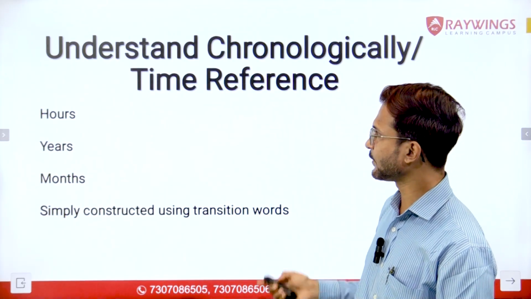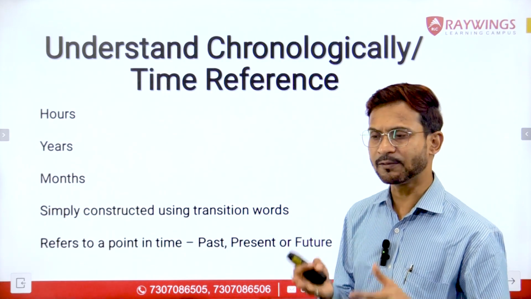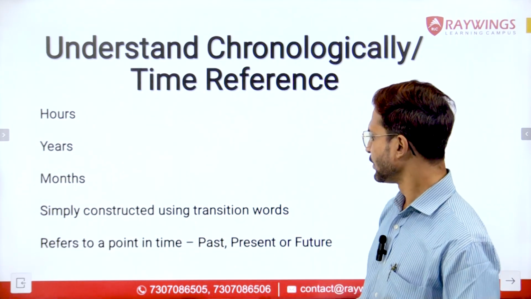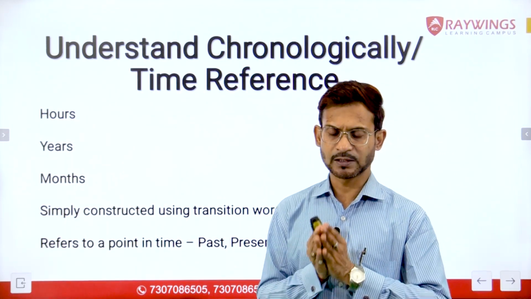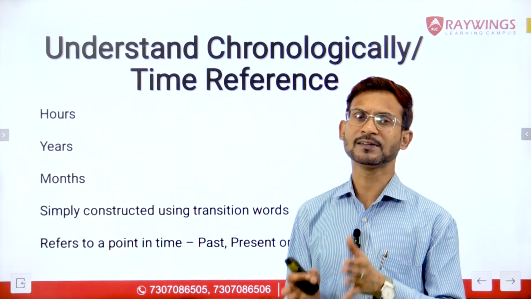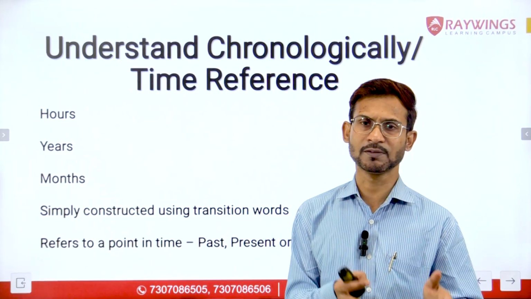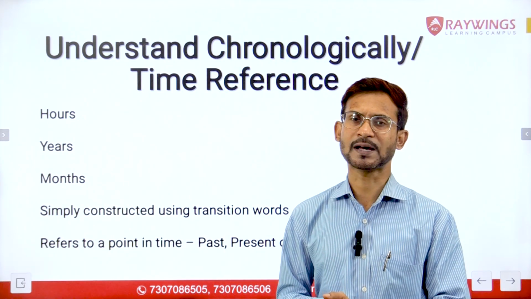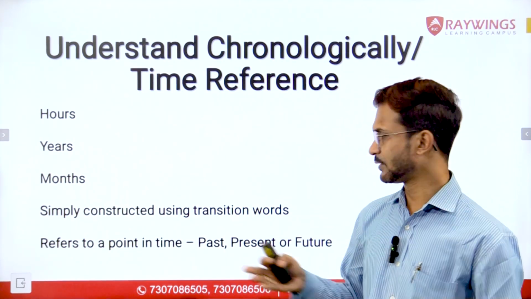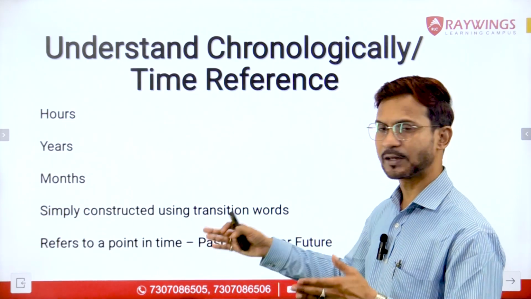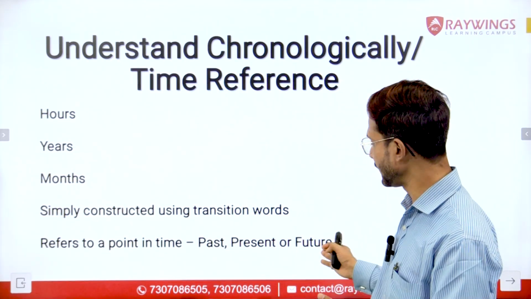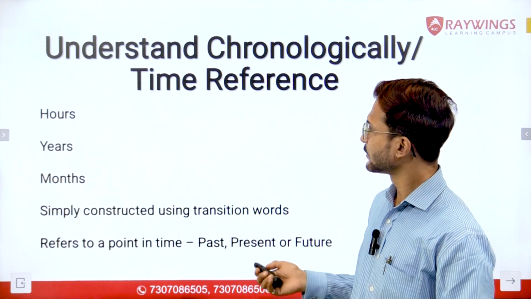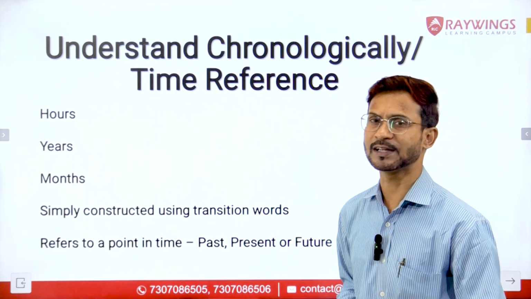Now talking about the time reference. As I told you, sometimes we have questions based upon tenses. This refers to a point in time: past, present or future. If you have a question based upon tenses, that means some event has been given in the past, some event in the present, and some event of the future has been mentioned in the parajumble. Then you will always follow this order: past tense will come first, followed by present tense, and then followed by future tense. All right, let us have a look at certain examples to understand it better.